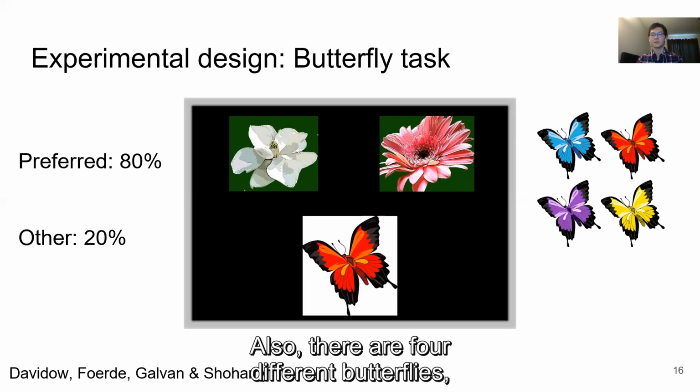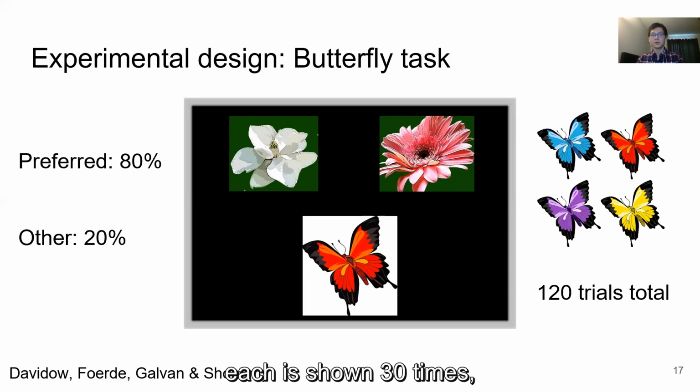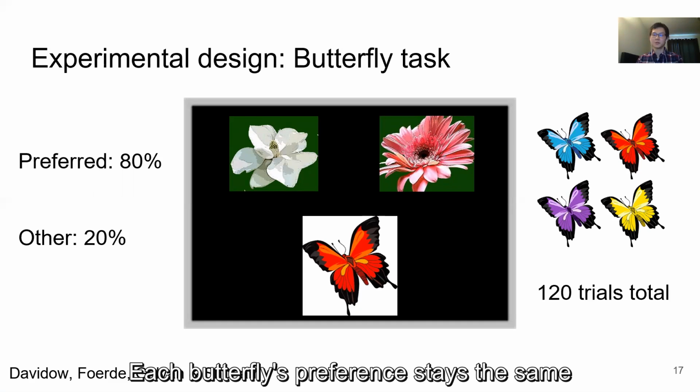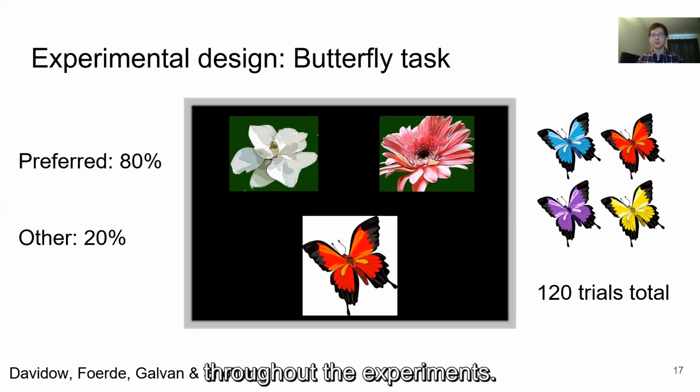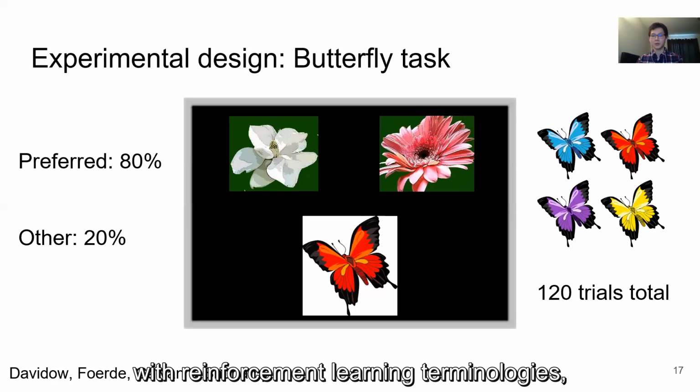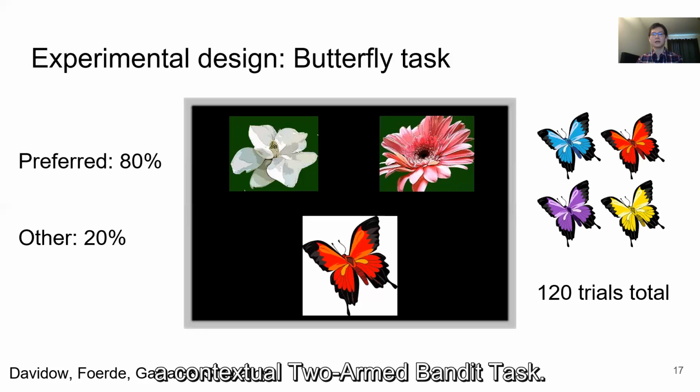Also, there are 4 different butterflies. Each is shown 30 times in randomized order, resulting in a total of 120 trials. Each butterfly's preference stays the same throughout the experiment. For people who are more familiar with reinforcement learning terminologies, this is essentially a contextual two-armed bandit task.